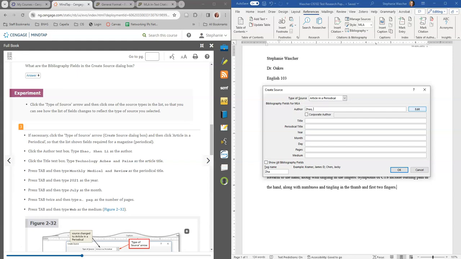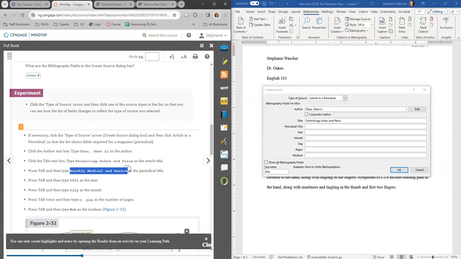And then as the author. And then the title is Technology, Aches and Pains. And we're going to do Monthly Medical Review periodical.